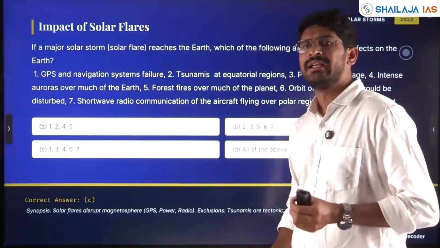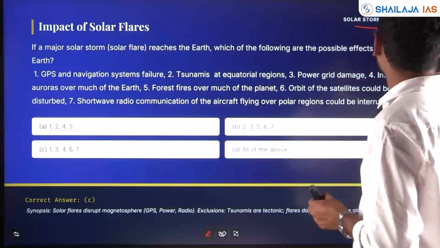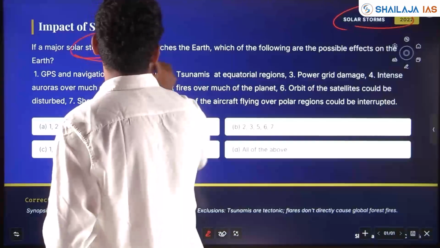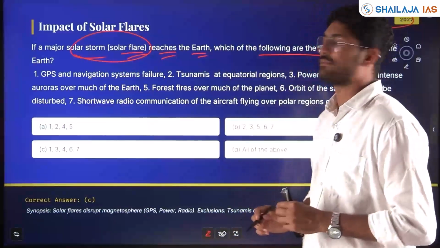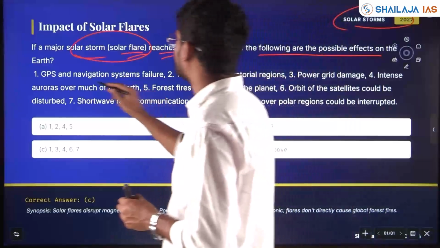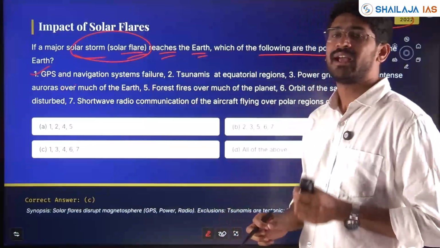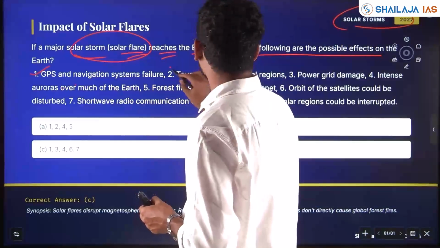With respect to impact of solar flares, concept asked with application in 2022. If a major solar storm, solar flares, reaches the earth, which of the following are possible effects on the earth? GPS and navigation systems might get affected. Yes, that radiation might affect the chips in GPS and navigation systems. Tsunamis at equatorial region occur.